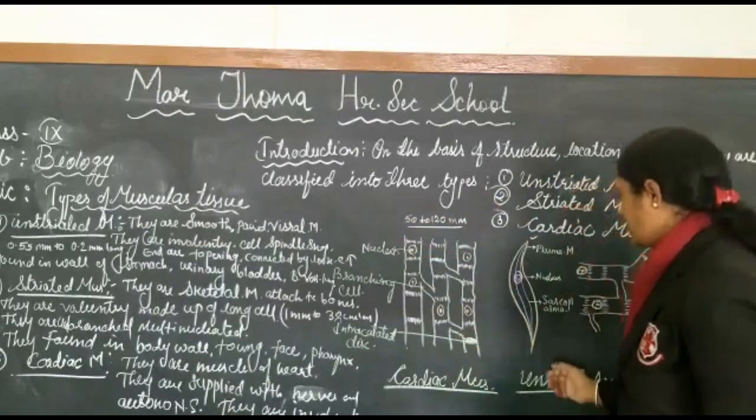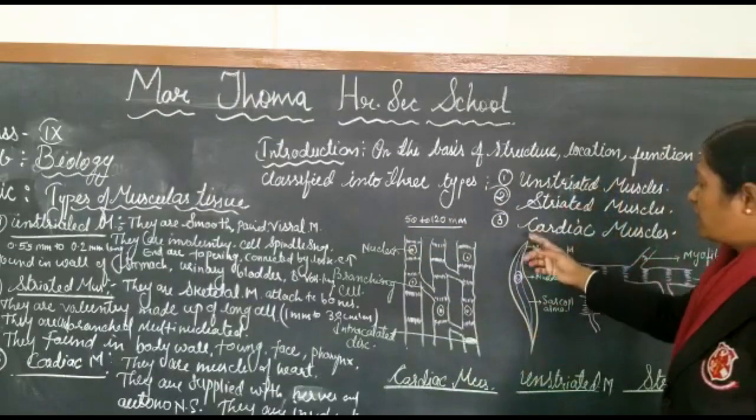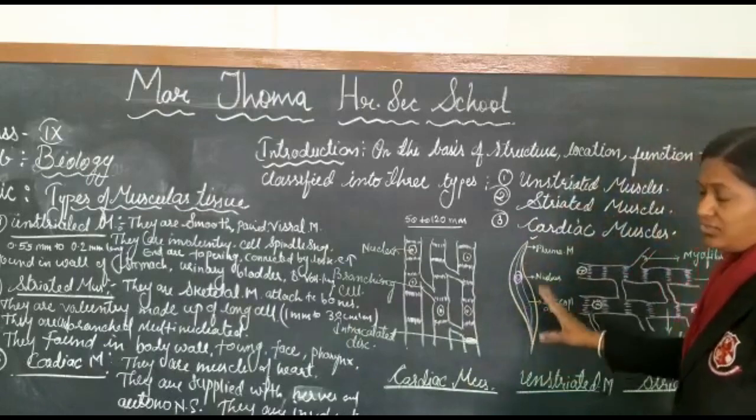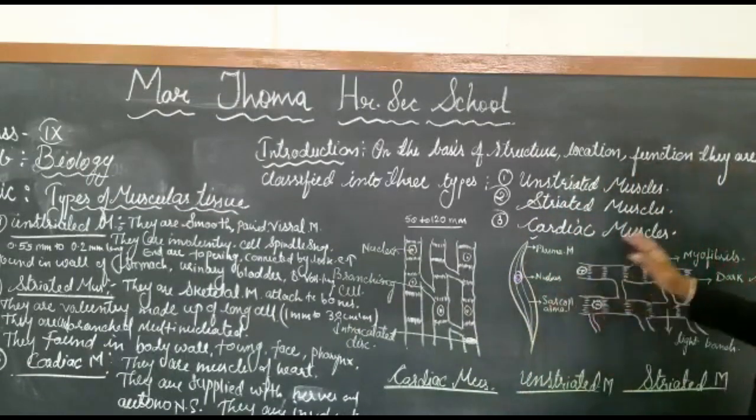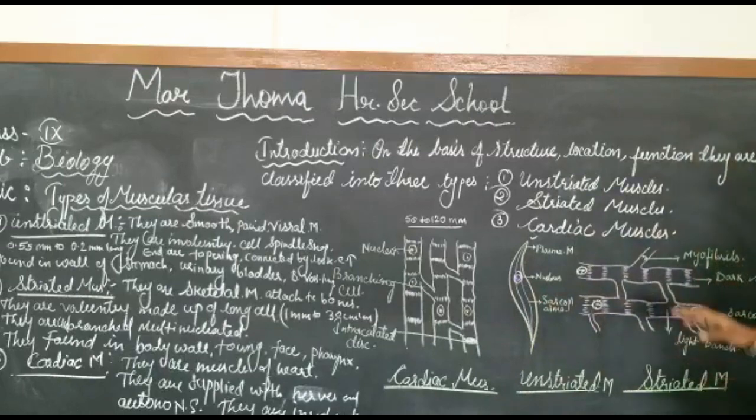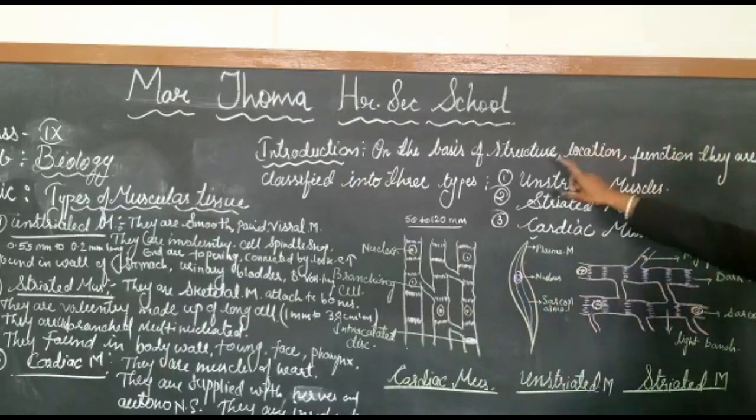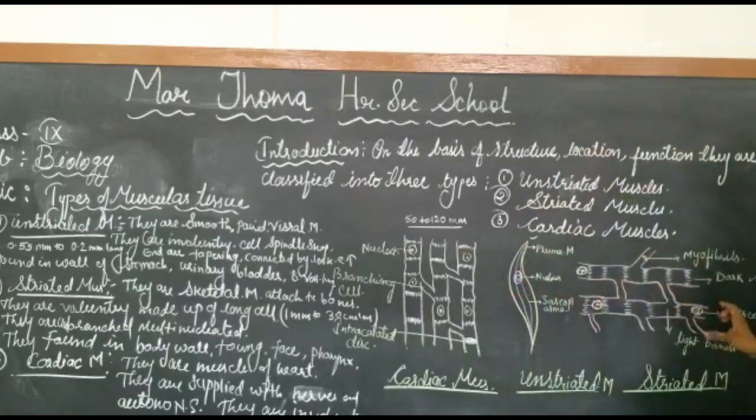But the unstriated muscles are spindle in shape. They have a tapering end. There is no branch there. They are not multinucleated. They have a single nucleus. As we can see, the striated muscles are also unbranched, and they have dark and light bands in them. So this structure differentiates between these muscles.